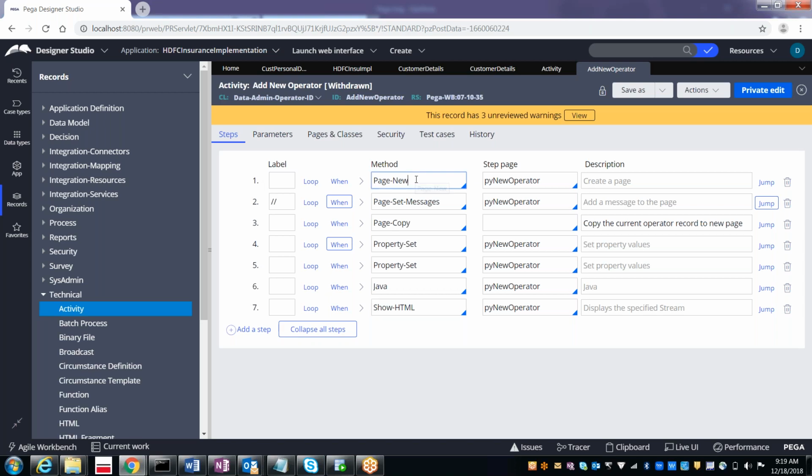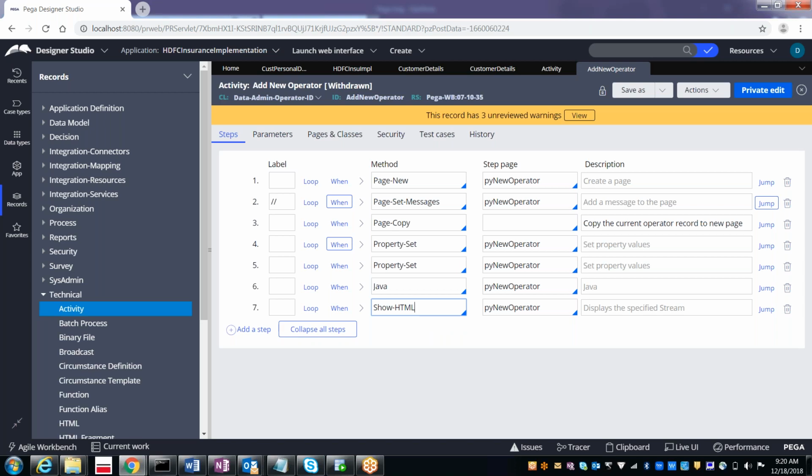So in step 1, I'm using the function that is called a method, page new. Page set message, page copy, property set, Java, show HTML. So likewise, various methods are available, so you can reuse them. Not only these methods, you can see a lot of methods. These are a few of the methods which they have used for their functionality need.